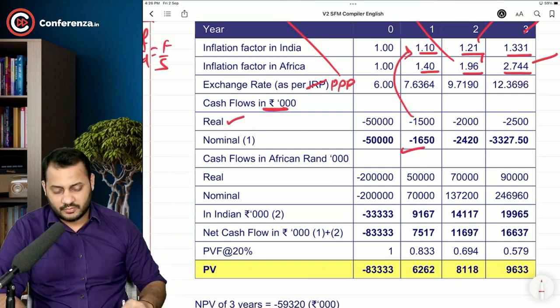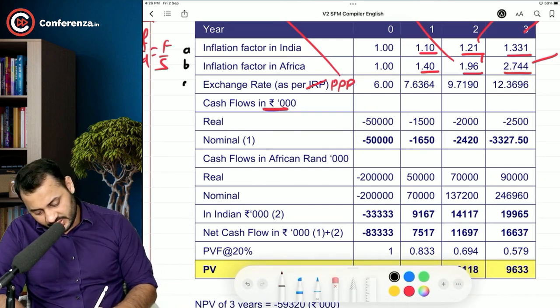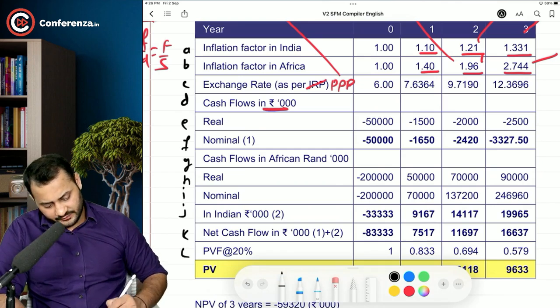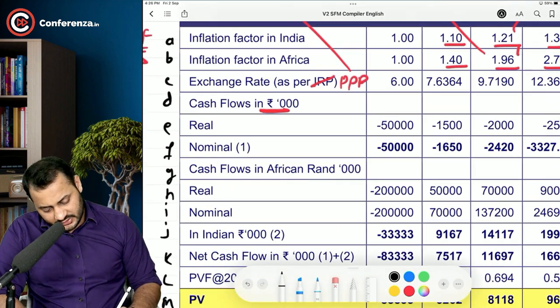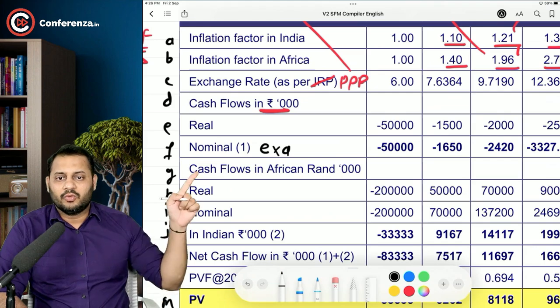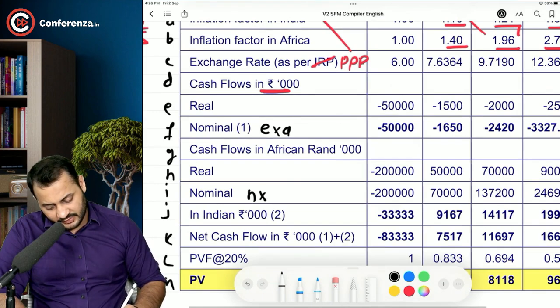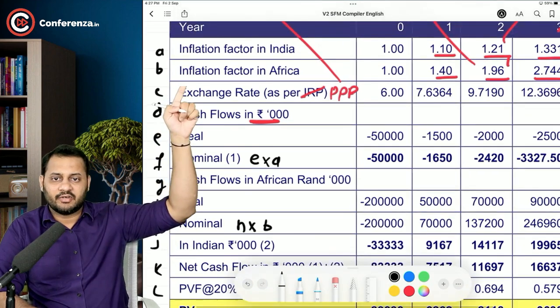Nominal cash flows. I will just mark the columns A, B, C, D, E, F, G, H, I, J, K, L, M. Now, how did we calculate nominal cash flows? It's E multiplied by A. Simple: inflation index multiplied by the real cash flows. Now, African Rand, real cash flows, and then nominal cash flows: H multiplied by B. Just have a look.